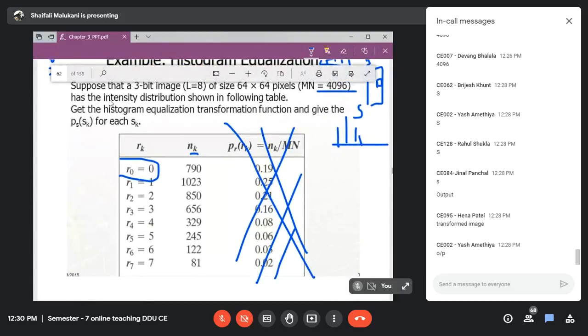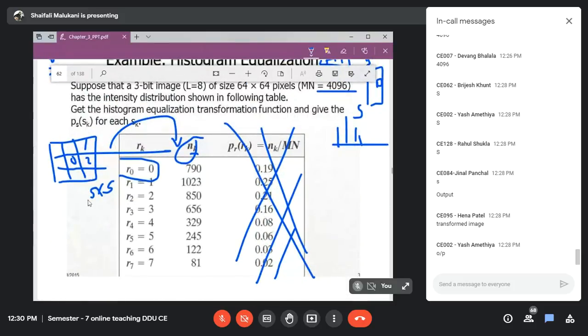Suppose they have not given you the distribution like this. They have given you this type of image. Suppose it is 5 cross 5 and some values are given, 0, 1, 2. Will you be able to obtain this from this image? How will you obtain NK? You will manually count how many times 0 occurs, how many times 1 occurs. Of course, it will not be like 64 by 64. It can be a limited range, so you can easily calculate this.